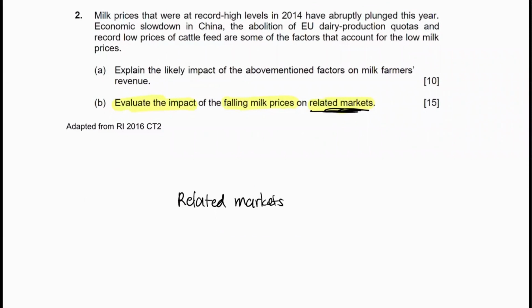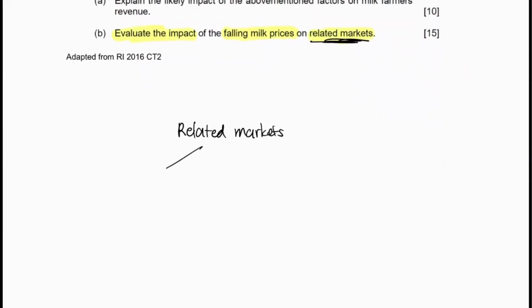The first related market would be a substitute, for example a substitute of milk. In this case, maybe they're talking about cow milk, so a possible substitute could be soy milk or almond milk, for example. The next related market we could talk about is complements. Complements of milk: what do you usually consume with milk? What goes together with milk? One of the usual examples is probably cereal or cookies.